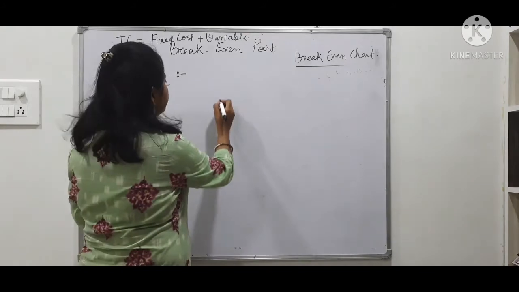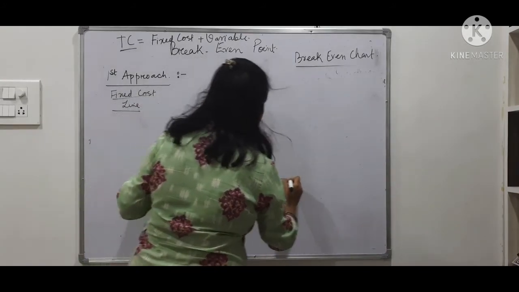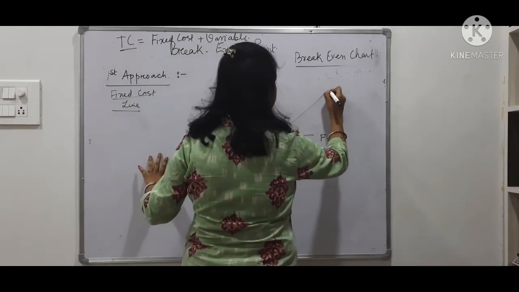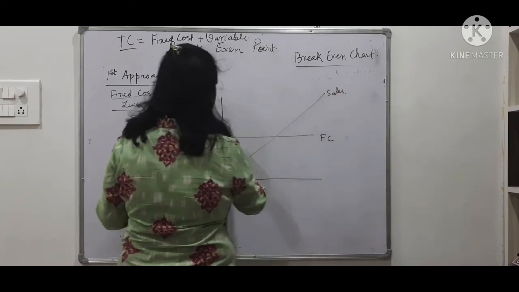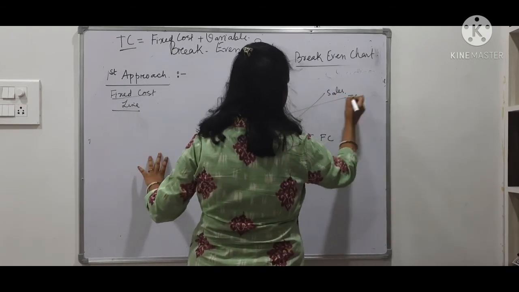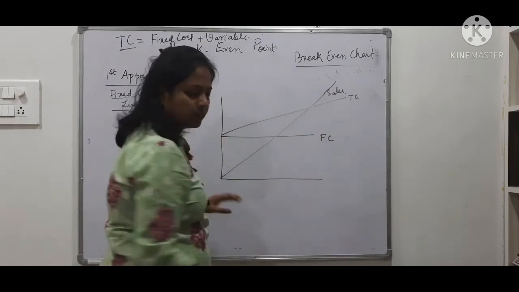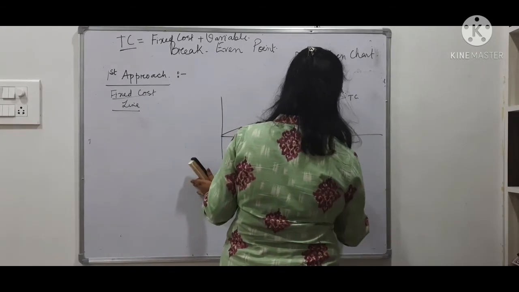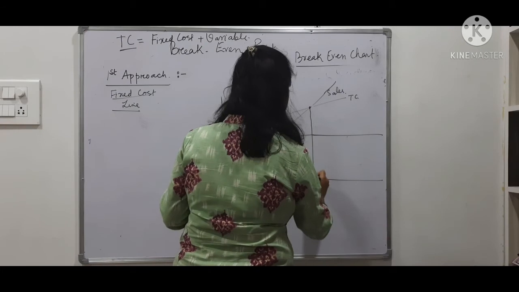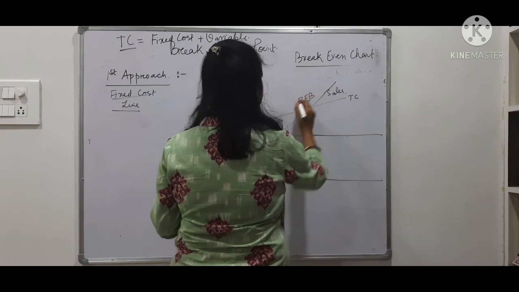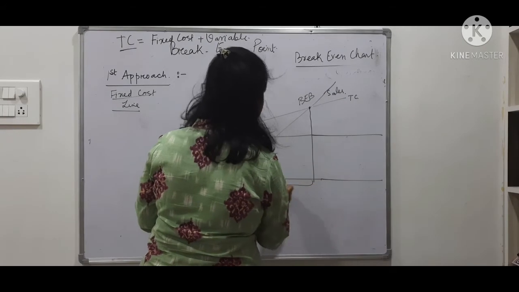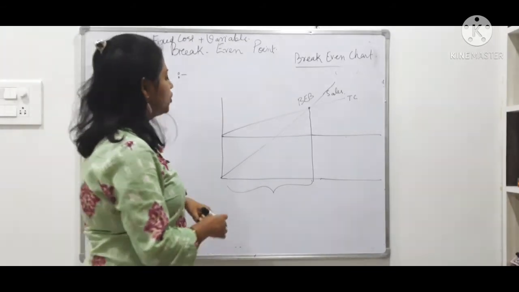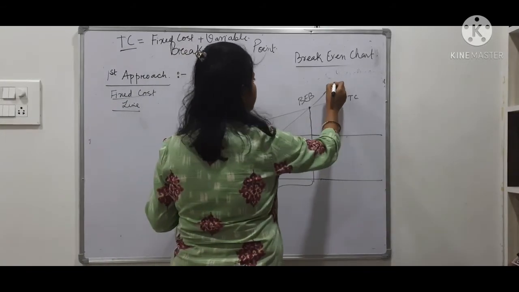So in the margin of safety, this is your fixed cost, this is your sales, this is your total cost. Okay, so my total cost has cut the sales a bit far, so my break even point is also very far. So my break even point is this, BEP is this. So for this business, it has a long time to reach the break even point. Maybe it is a very competitive market where there are lots of products in the market, so it is taking the business time to pick up its profit.